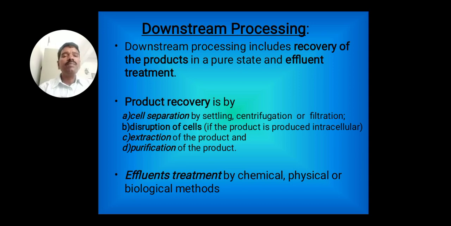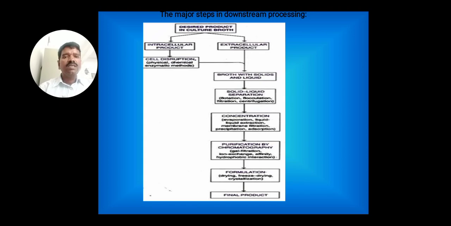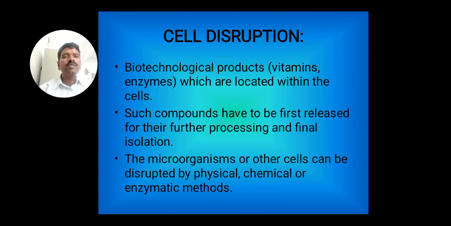Product recovery can be done by cell separation, disruption of the cells, extraction of the products, and purification of the products. Effluents are treated by chemical, physical, or biological methods. So this is the brief chart and the outline of the downstream processing. Now let us start with this cell disruption.